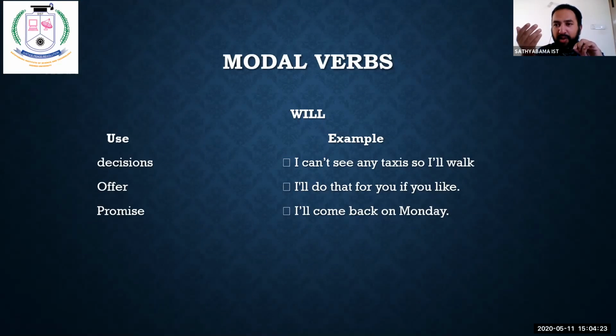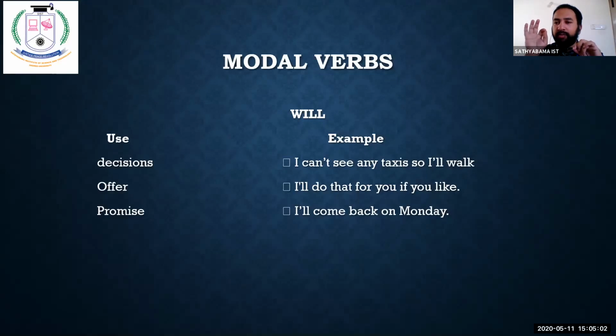Someone has fallen on the road, someone has dropped the bag on the road, you are offering: may I help you? May I take this for you? That is an offer. May is also an offer. Shall is also an offer. Will is also used as an offer, but with different persons. May with unknown people. Shall you're offering with your senior colleagues or with your HODs or with the teachers. And over here, will offer you are using with everybody, with common people, with your friends, with your family members, with your brothers, sisters, everybody. You use the word will.